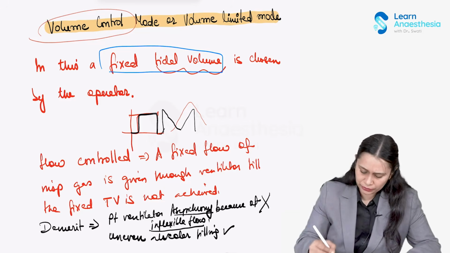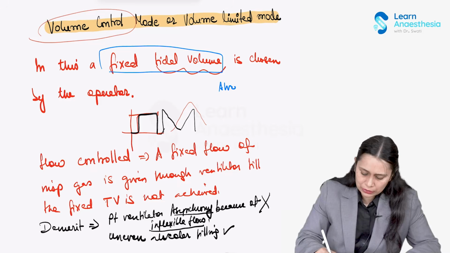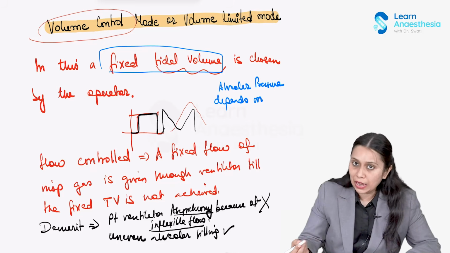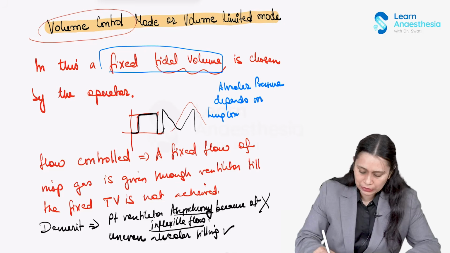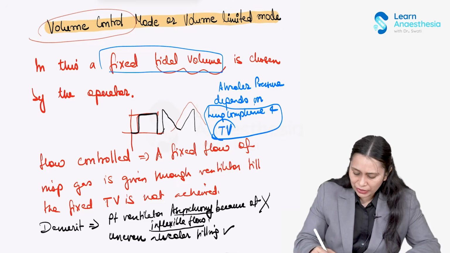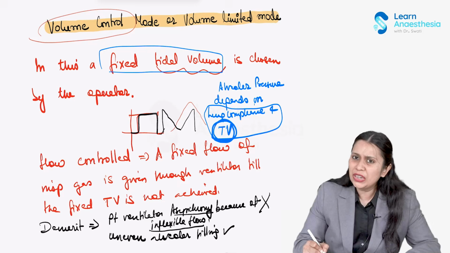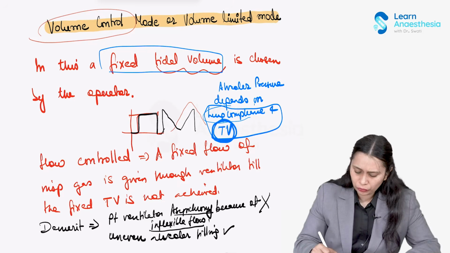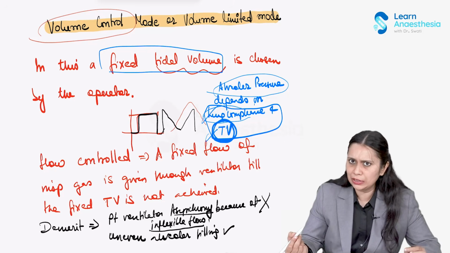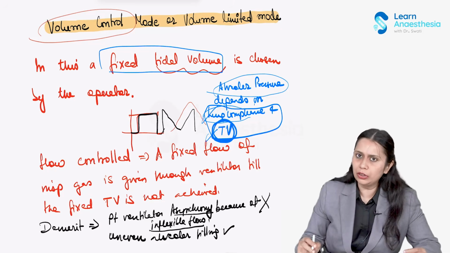Alveolar pressure in volume control mode depends on the lung compliance and the set tidal volume. The ventilator has to deliver a fixed tidal volume, but the patient has a poor lung compliance. To receive that tidal volume, the pressure rises very high. So it depends upon the lung compliance, tidal volume, and also on other factors, but mostly on the lung compliance. Okay, so this is volume control mode.